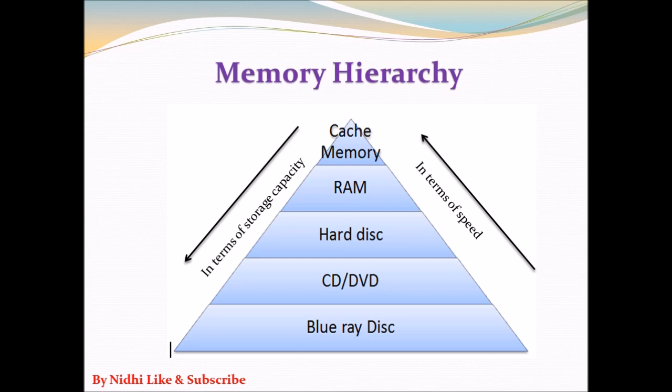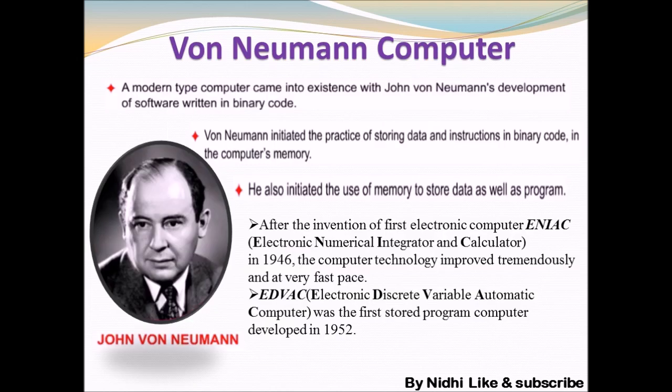In exams, or in the exercise, you will find this question: explain the von Neumann computer. As I told you earlier, von Neumann contributed a lot in terms of computers. He gave the concept of software, and he also initiated the practice of storing data and instructions in binary code in the computer's memory. So we can say he initiated the use of memory, and memory is a very important part of a computer.